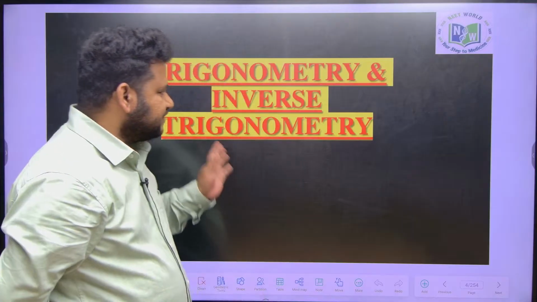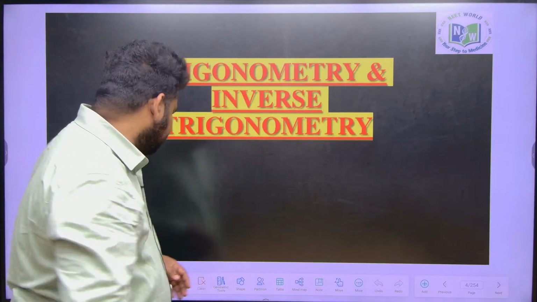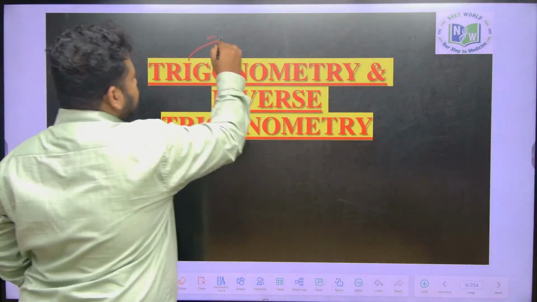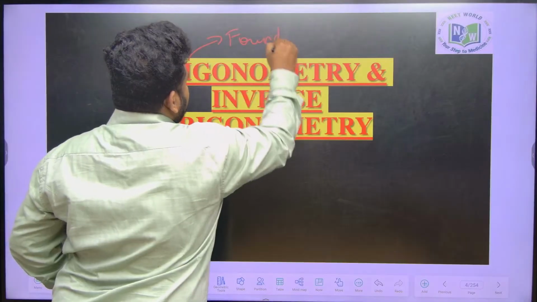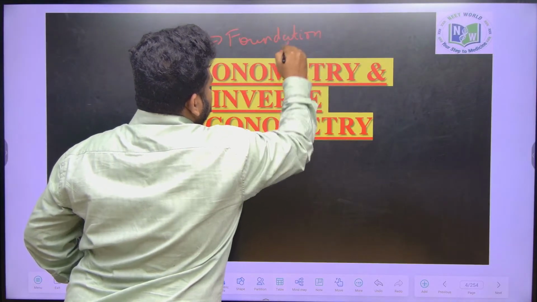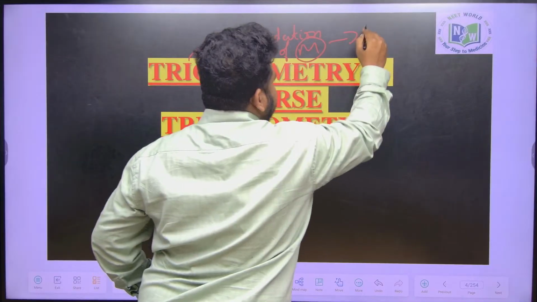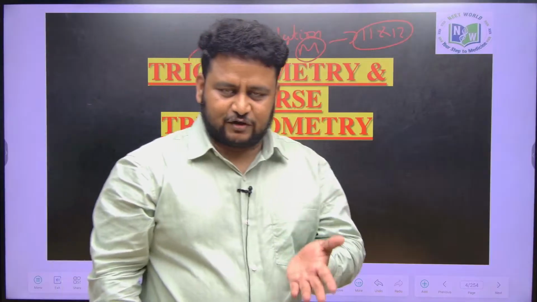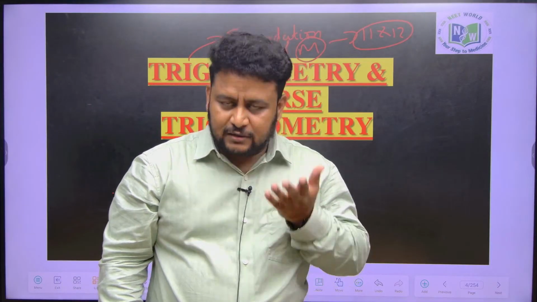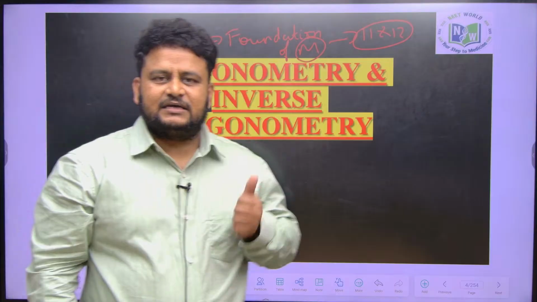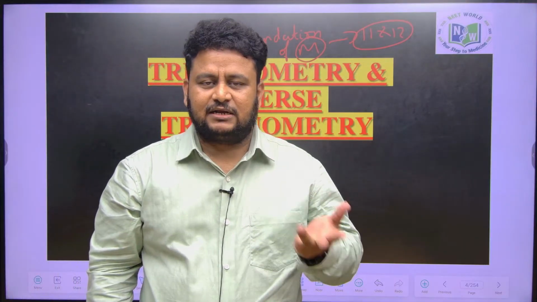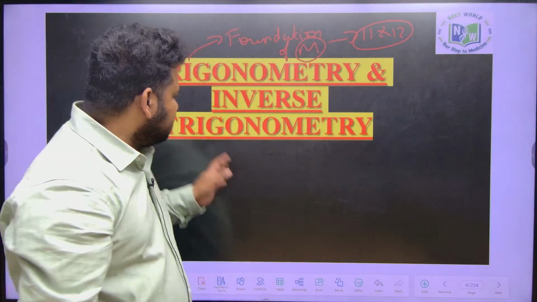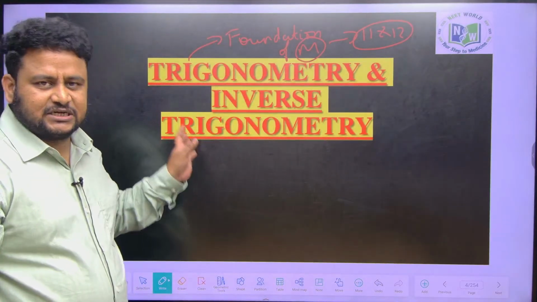Okay, so first thing we will be starting is trigonometry. Why trigonometry? Because we know that trigonometry is the foundation of mathematics. Foundation of mathematics when it comes to your 11th and 12th standard, be it for your IP, that is for intermediate, and most importantly NEET, JEE, and also MSET and other KSET or state entrance exams like Comet K, all these things. So trigonometry forms the basis of mathematics. That's why we are starting with trigonometry.